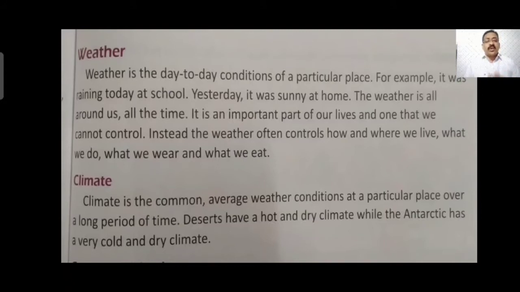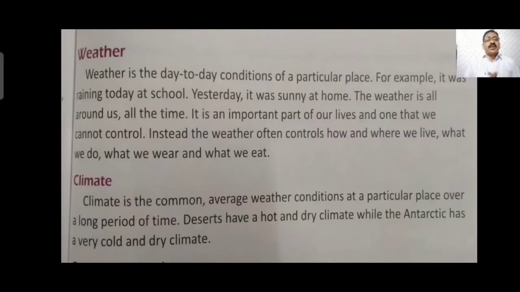Like now we are having winter season, the climate is very cold now and it will last at least for January, February. Started from December, at least it will last for February, 2 to 3 months. This longer time it takes to continue.